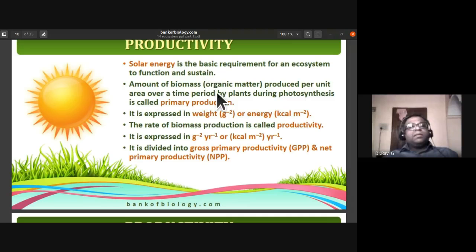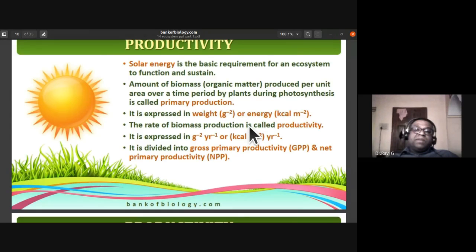The primary production is defined as the amount of biomass or organic matter produced per unit area over a time period by plants during photosynthesis. It is expressed in units like grams per square meter, or in terms of energy like kilocalories per square meter.